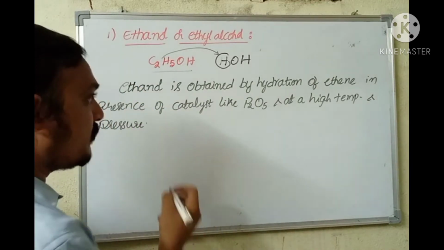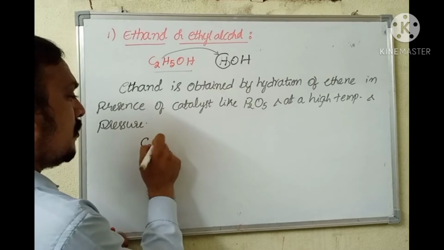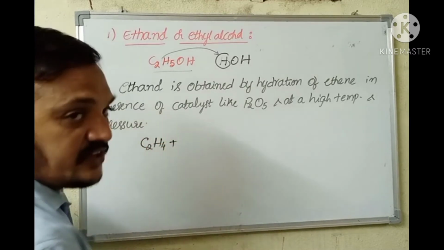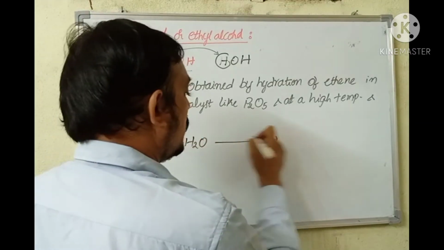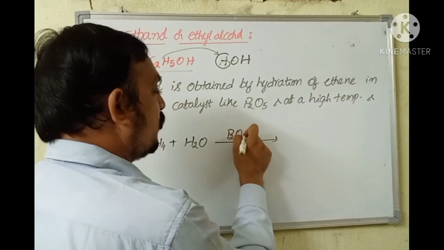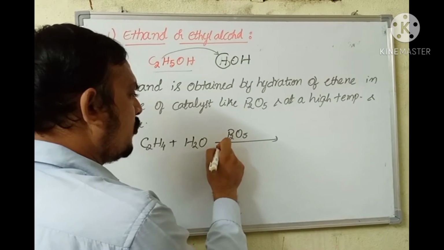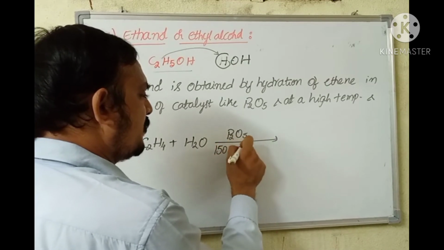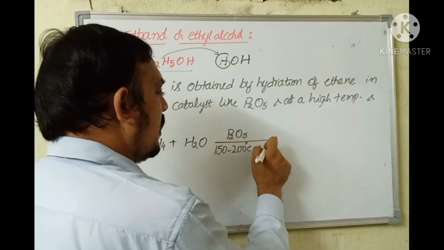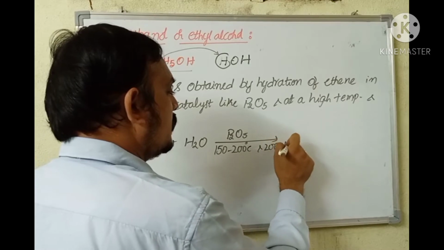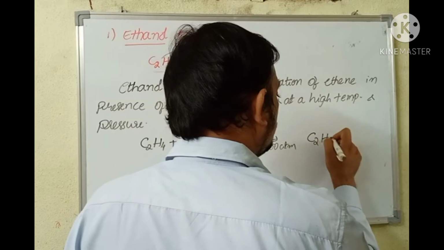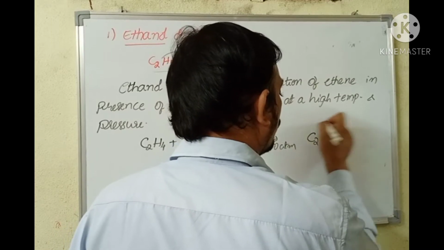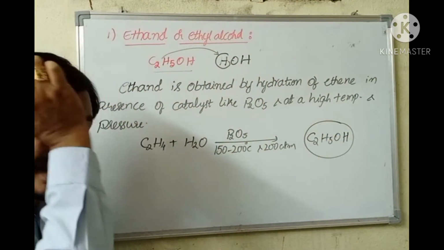If you write a chemical equation for that, C2H4, that is ethene, is hydrated, means treated with water, in presence of a catalyst like P2O5, high temperature. It will require a temperature of around 150 to 200 degrees Celsius and a pressure of 200 atm. It produces C2H5OH, which is nothing but ethanol or ethyl alcohol.